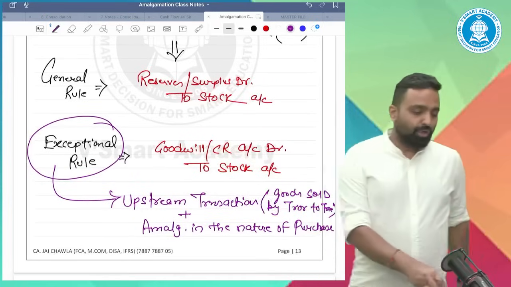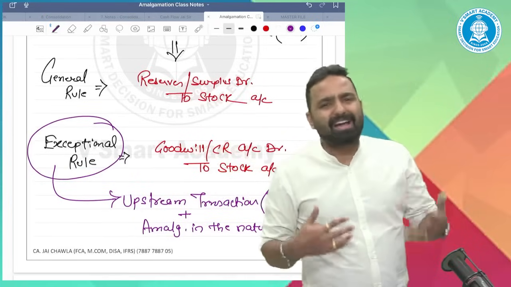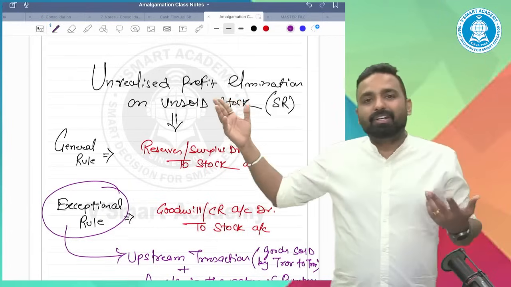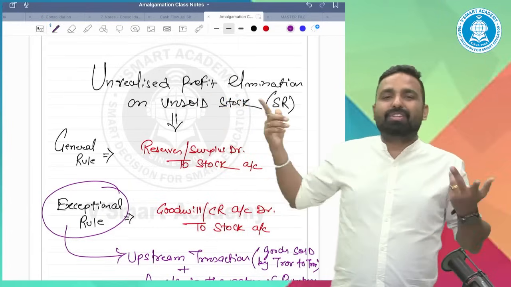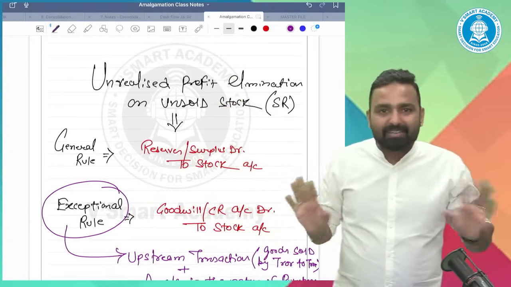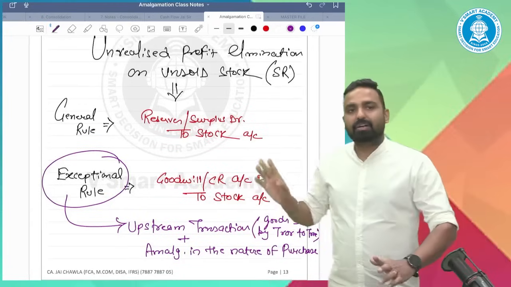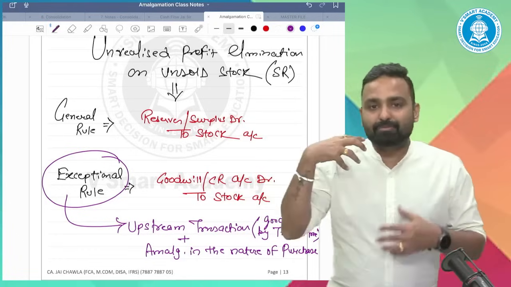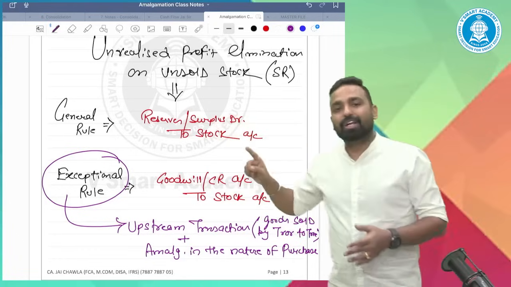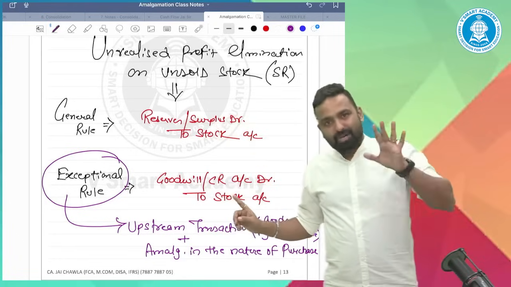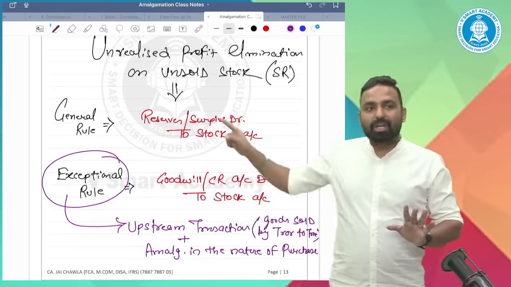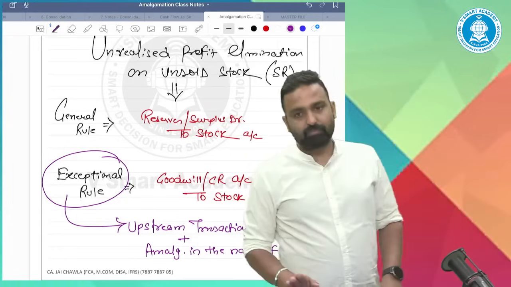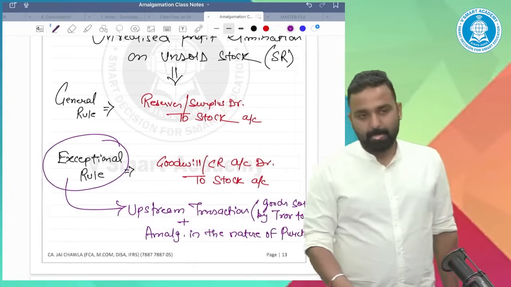I know you haven't understood this concept properly because I haven't yet discussed what unrealized profit and unsold stock are, and why we are doing this. Don't worry, I will come to the logical points with the help of an example. But the important thing is, first of all, learn the entries. Learn the general rule and learn the exceptional rule.